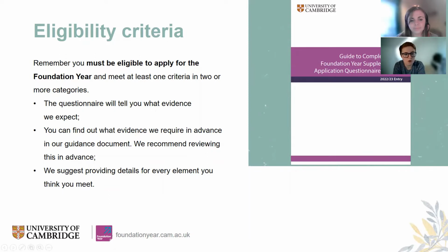You can find out more about all of those on our website, which is on the screen at all times. And the questionnaire is basically collecting some of that information. These are things that your UCAS form does not include, and therefore, in order for us to make a decision on your eligibility for the course, you have to provide us with evidence that we can't get from other sources. However, you can read up in advance to find out what we require for the different criteria.